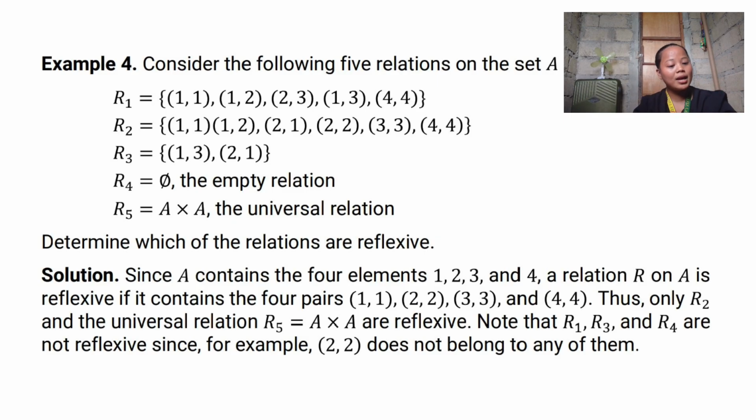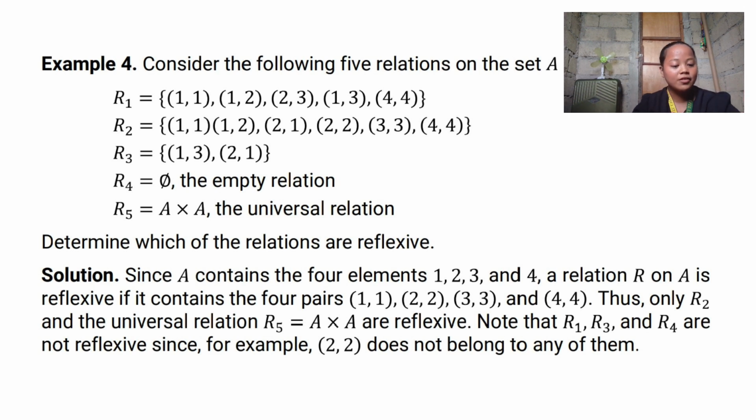So, for example, (1,1), (2,2), (3,3), and (4,4). If you look at R sub 2, we can see that it has the ordered pairs (1,1), (2,2), (3,3), and (4,4). So, that makes it reflexive.